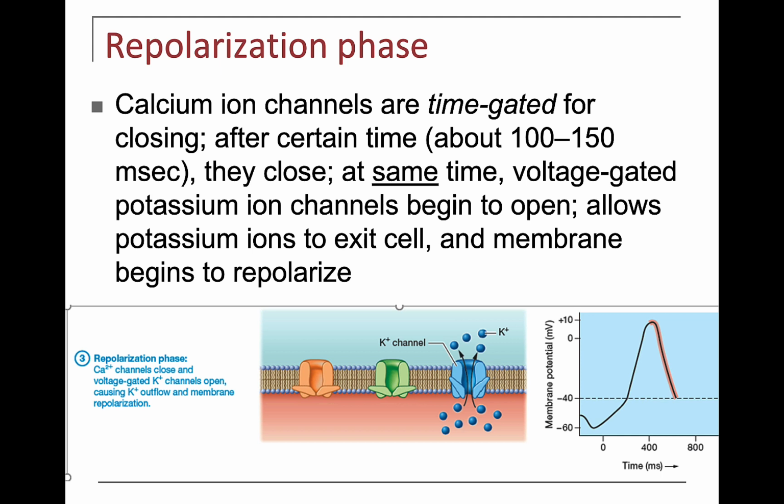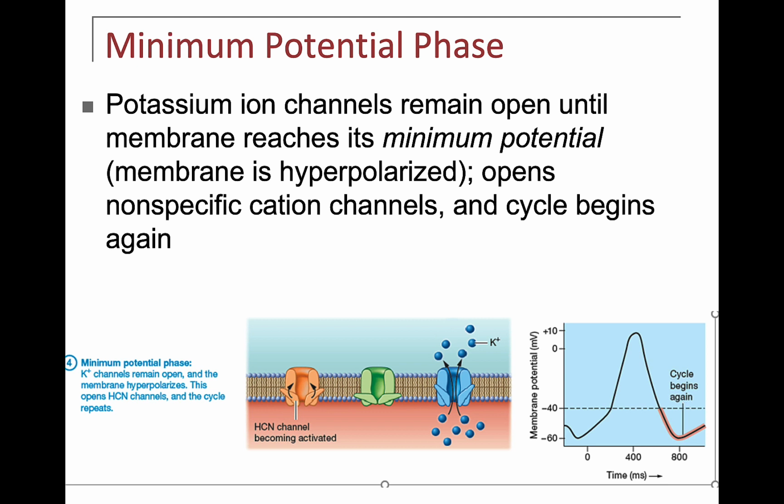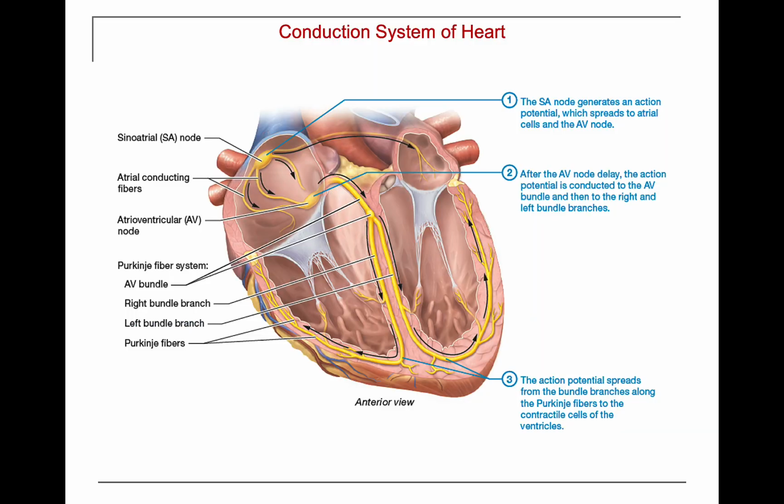Potassium, being a positively charged ion, will flow down its concentration gradient when potassium channels are open, out of the cell. So potassium will leave, and then potassium will continue to exit the cell, taking the cell past its resting membrane potential, and that will make it hyperpolarized. And if you remember where we started, hyperpolarization is what opens the non-specific cation channel, the HCN channel, and then we start over. So we get this same pattern where we see this pacemaker potential and the graph will look the same.